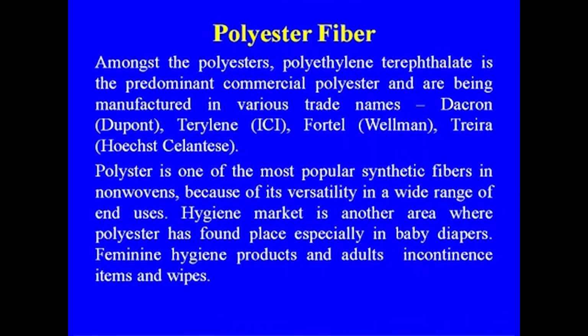Among the polyesters, polyethylene terephthalate is the predominant commercial polyester and is manufactured under various trade names. Polyester means polyethylene terephthalate, that is the name of Dacron, Terylene, or Trevira, that is the another trade name, but Terylene and Dacron are the two famous trade names. DuPont has been the pioneer in the manufacture of synthetic fiber, whether it is nylon 6 or polyester.